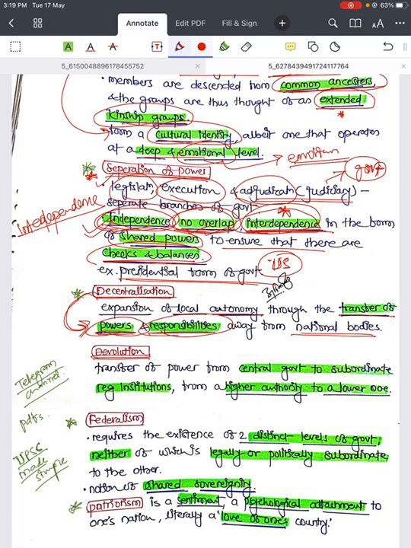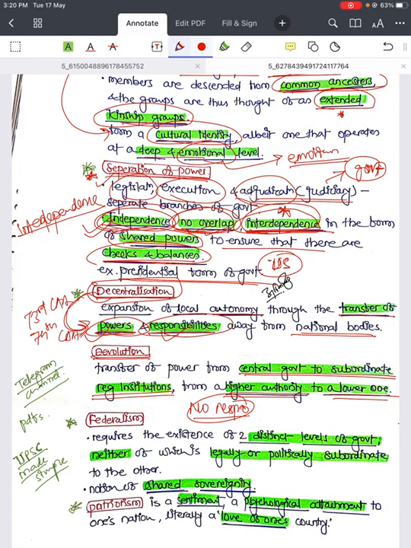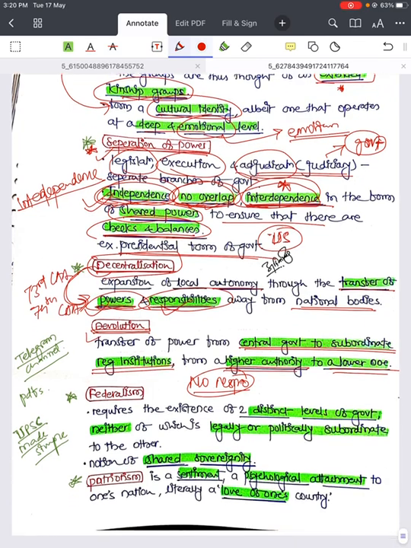In devolution, there is transfer of power from central government to subordinate regional institutions, from higher authorities to lower, but there is no responsibility. Whenever power and responsibility are both transferred, it is called decentralization. That means the 73rd and 74th Constitutional Amendment Acts are nothing but decentralization and not devolution, right?